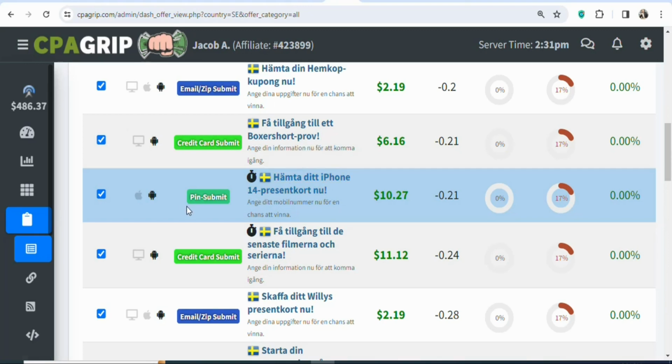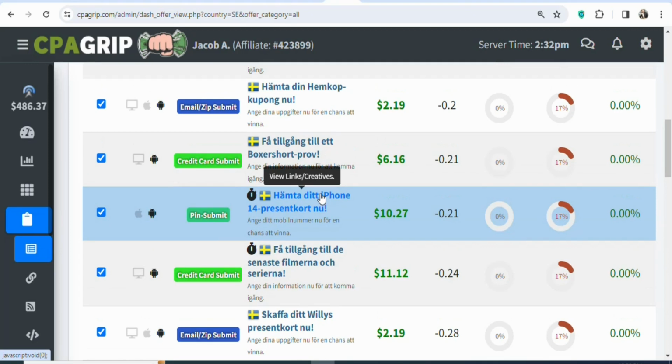You can see the offer. The requirement is that your potential visitors have to enter a PIN code so that they can stand the chance of winning an iPhone, and you are going to be paid $10.27. They don't need to buy anything. All that they need to do is enter the required details so that they can stand the chance of winning iPhone 14.